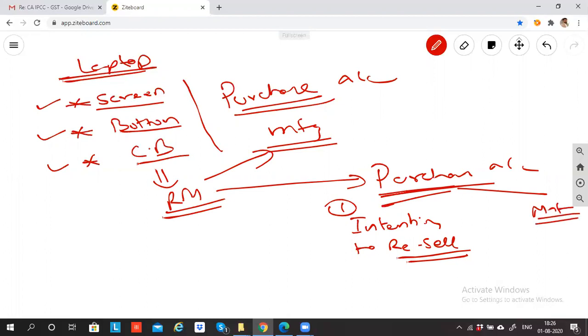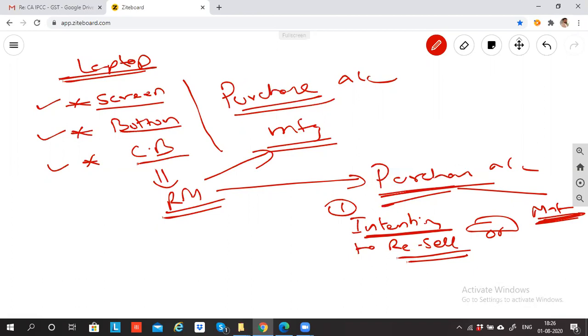If I'm directly using this for my own purpose, then I will not record it in the purchase account. So for me to record anything in purchase, first and foremost my intention should be to resell, or whatever I'm buying, I should use in manufacturing.